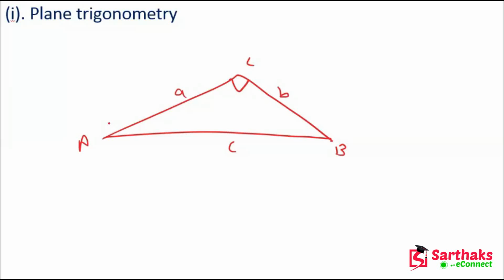With the help of trigonometric ratios, like sine ratios, cosine ratios, tangent ratios, we can find the unknown sides and angles. Okay, so I hope you understand these things.